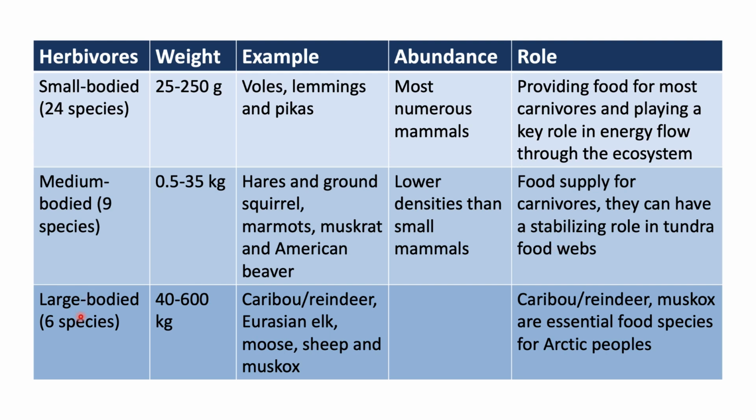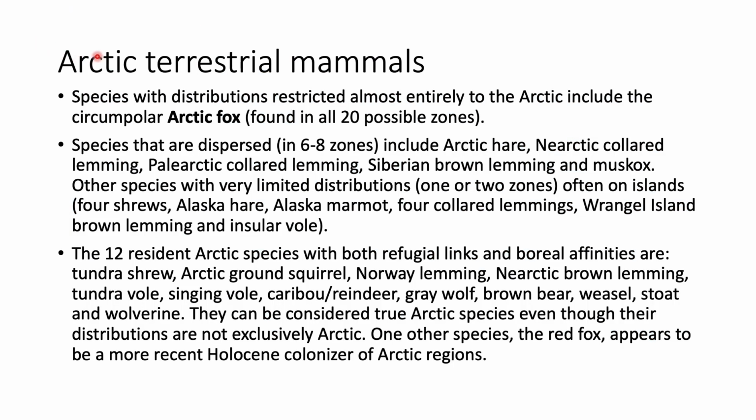And we have the third variety, which is the large-bodied. 6 species belong to this one. Their weight is from 40 to 600 kilograms. Some examples include caribou, reindeer, Eurasian elk, moose, sheep and muskox. Their abundance is not known. Caribou, reindeer and muskox are essential food species for Arctic people. So let us look in depth at Arctic terrestrial mammals.